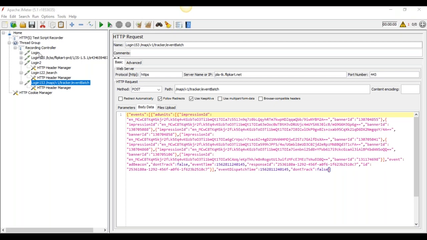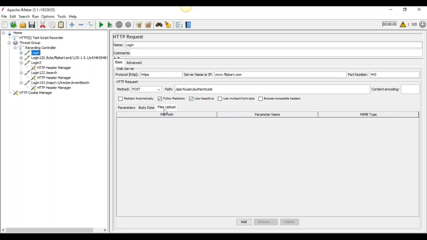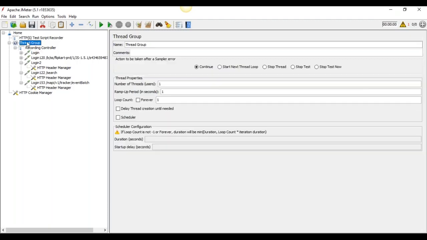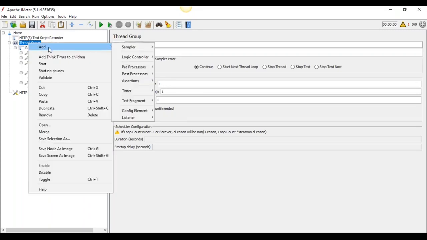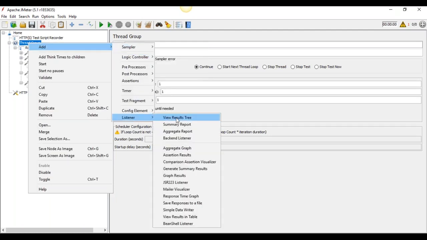Okay, so this is our login, and then after login, we are taking this. Now I need to pass the load, meaning we are using here the number of threads (users), the ramp-up period, and the loop count that we want to check. And now we can add some listeners. In a listener, we can verify the test result.